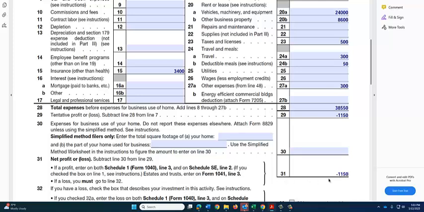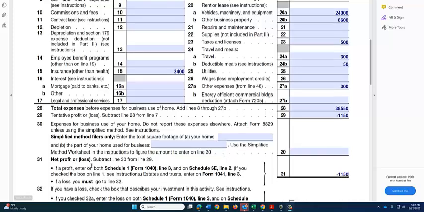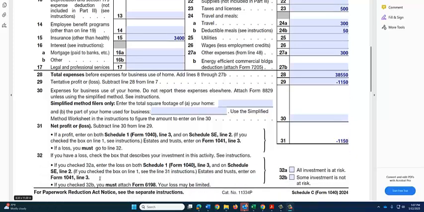He has a loss, so there will not be a Schedule SE or any self-employment taxes. Line 31 says, if a loss, you must go to line 32. And 32 says, if you have a loss, check the box that describes your investment in this activity. Well, Gordon has all his investment at risk.